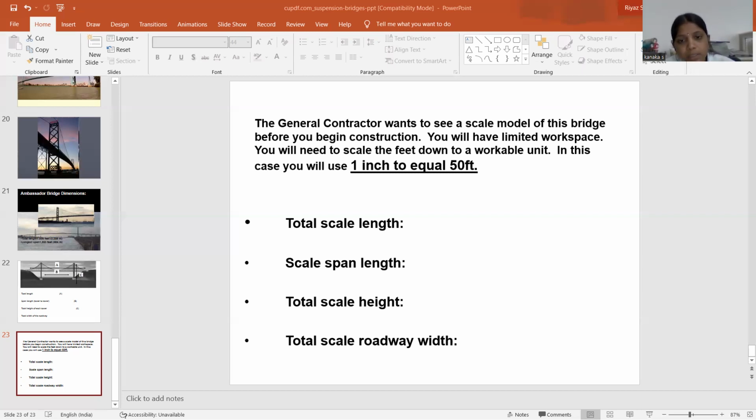So A plus B equal to 46 meter. Find out the value of B equal to 46 minus A. So the shape of the cable, Y equal to Q x squared divided by 2T. TB equal to Q x squared divided by 2Y. So for segment AB, TBA equal to 2 into A squared divided by 2 into 6. For segment BC, TBC equal to 2 into, the value of B is 46 minus A, whole square, divided by 2 into 3.